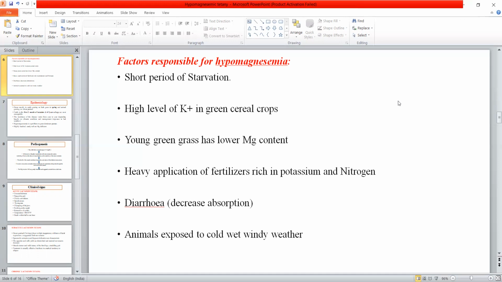All these are factors, and among these the very important ones are feeding of young green grasses, heavy use of fertilizers rich in potassium or nitrogen, and a high level of potassium content in cereal crops. These lead to decreased concentration of magnesium, further leading to the clinical signs of tetany and convulsions in the animal.